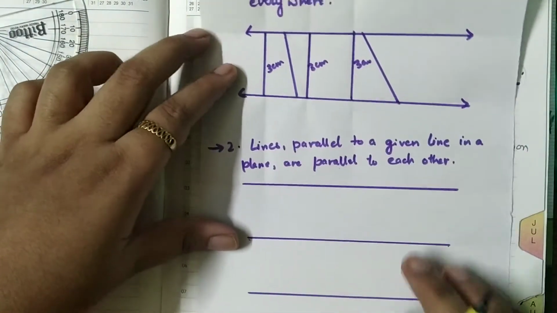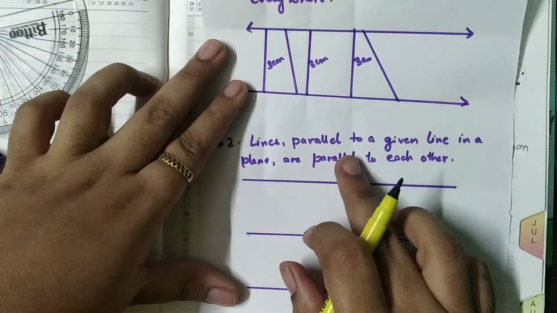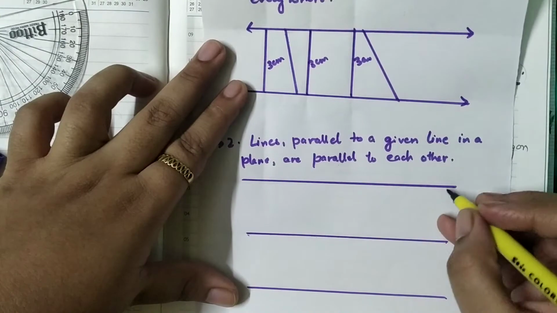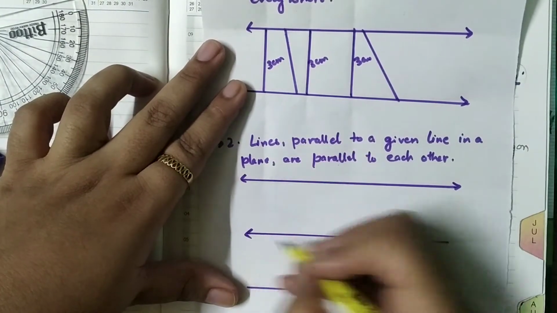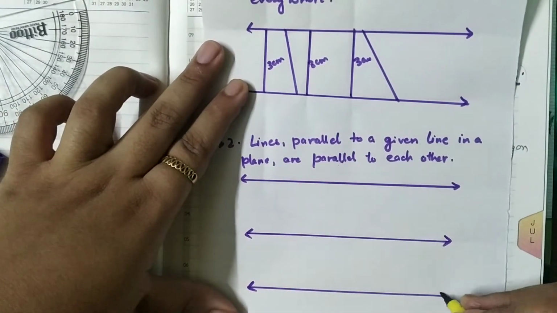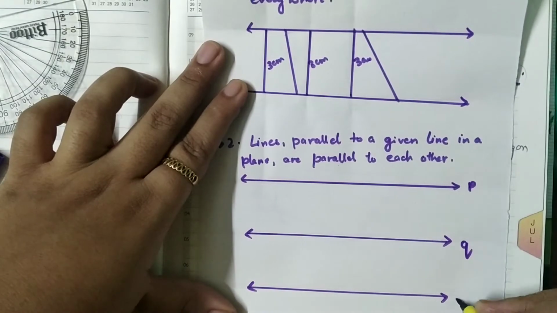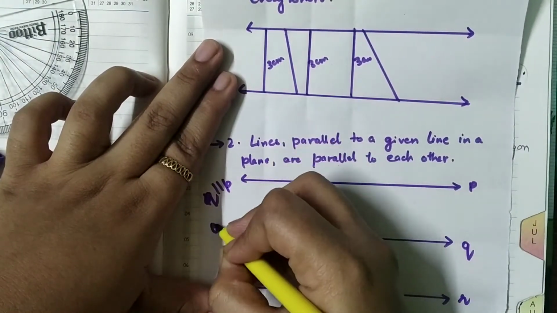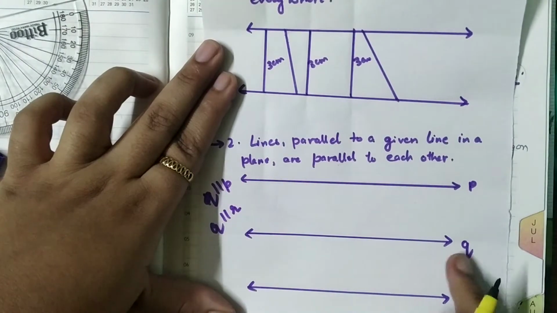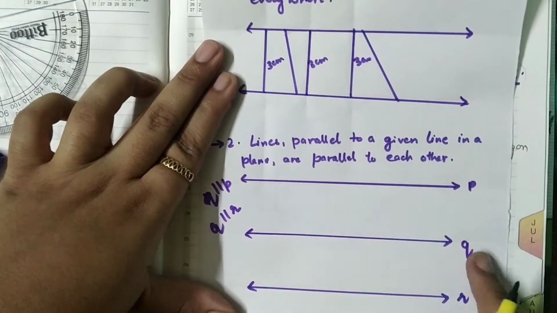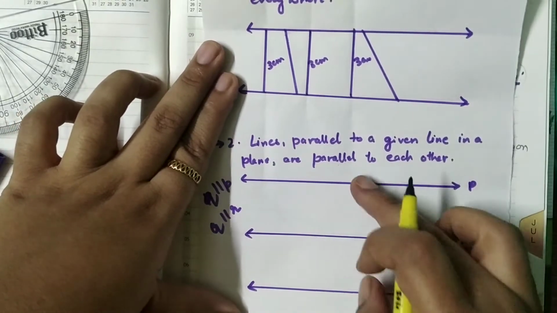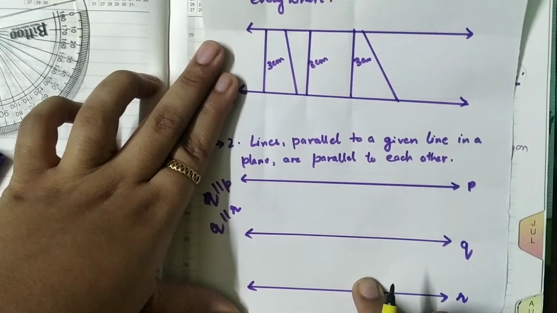The second fact is lines parallel to the given line in a plane are parallel to each other. Suppose I have 3 lines here. The 3 lines are P, Q and R. We are saying Q is parallel to P and Q is parallel to R. We can show that both the lines P and R are also parallel to each other.